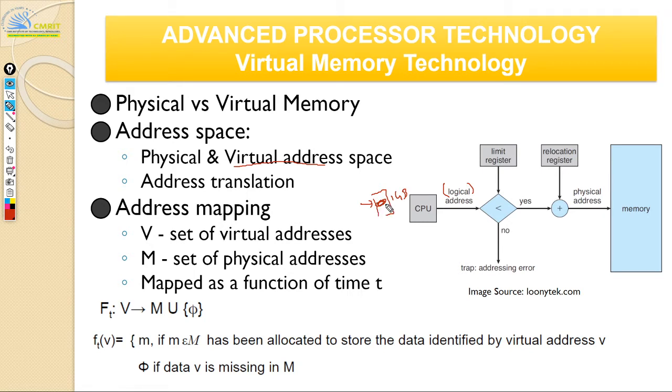We have a strategy to do that. Then you bring it from the virtual memory, which is nothing but your secondary storage. From secondary storage you bring it to this address and say, hey, the virtual address you gave is actually present here. Now you need to know in which physical address this virtual address is mapped. That's the virtual address to physical address mapping.